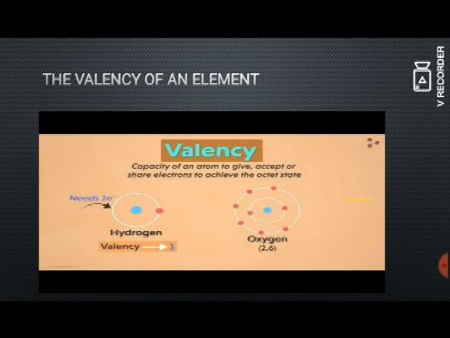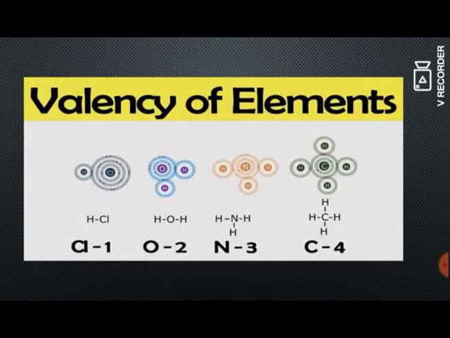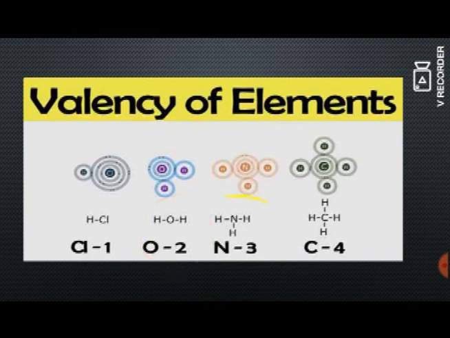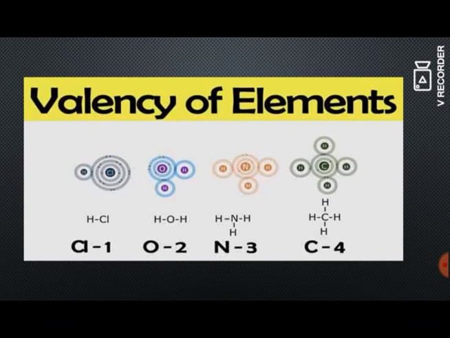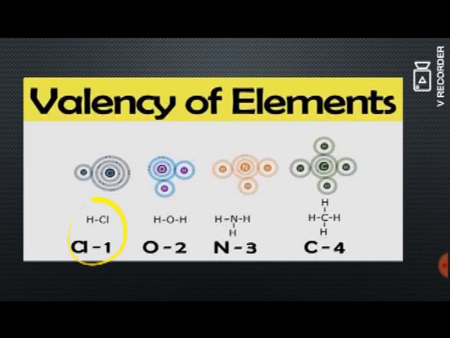So, let us see the examples. For chlorine, the valency is 1, and for oxygen it is 2, and for nitrogen it is 3, and for carbon the valency is 4. So, when it has 1 valency, it is said to be monovalent.